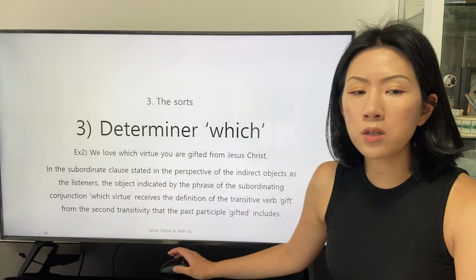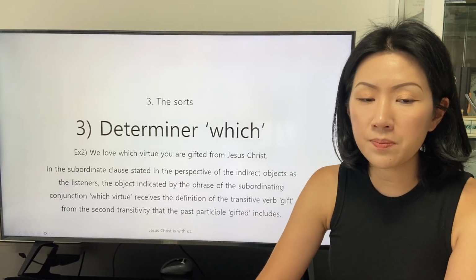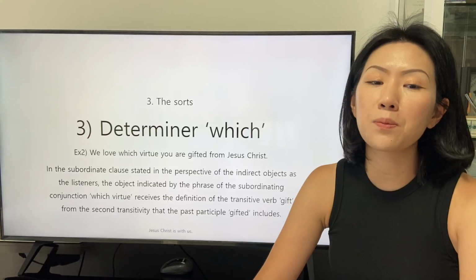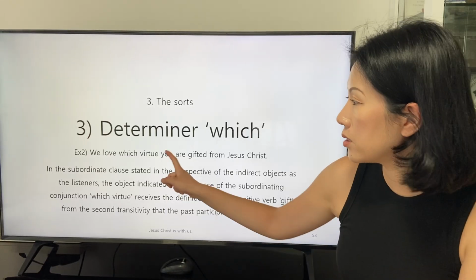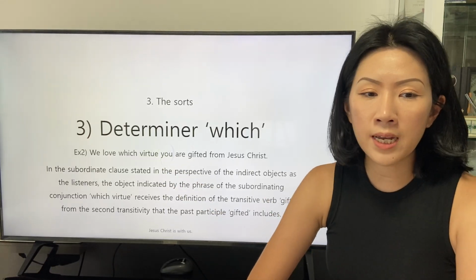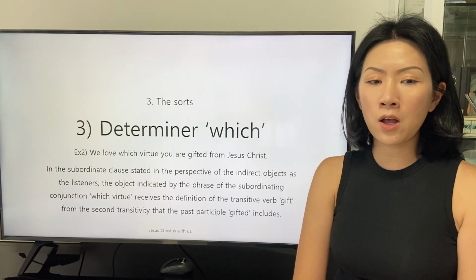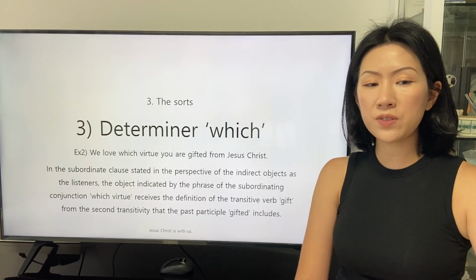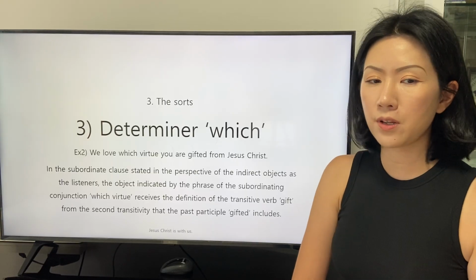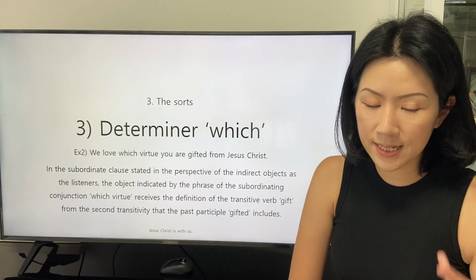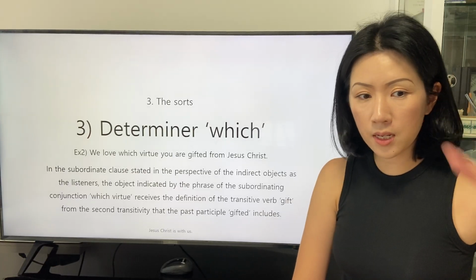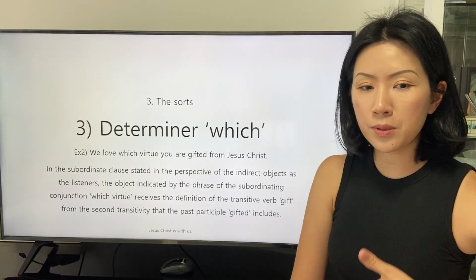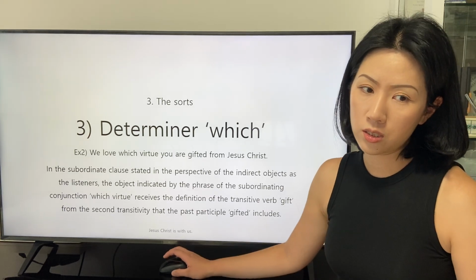In the subordinate clause stated in the perspective of the indirect object as the listeners, the object indicated by the phrase of the subordinating conjunction which virtue receives the definition of the transitive verb gift from the second transitivity that the past participle gifted includes.